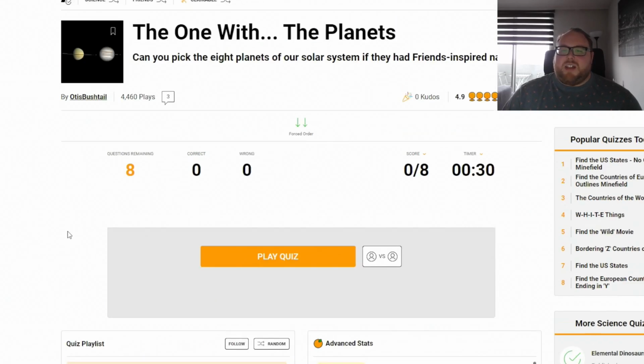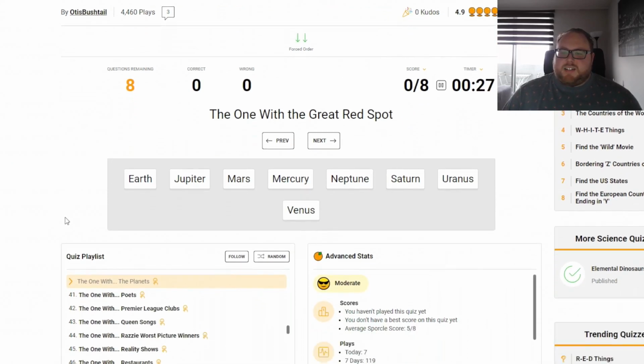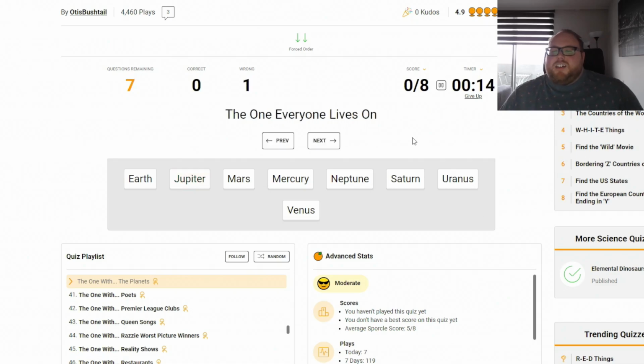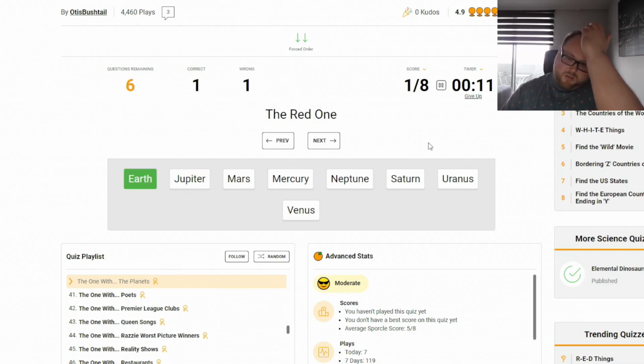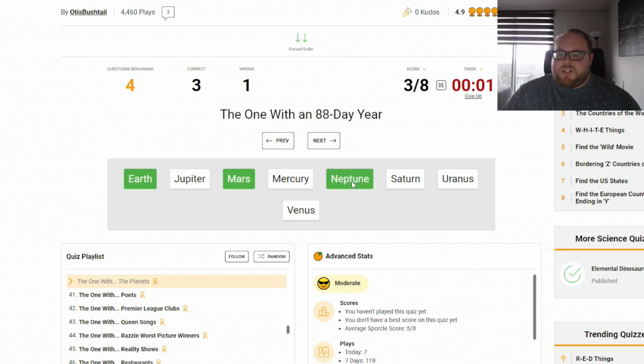All right, the one with the planets. Great. Can you pick the 8 planets of our solar system if they had Friends-inspired names? Sure, play. The one with the great red spot. Oh, frig. I'll skip it. The brightest one, as measured in apparent magnitude. Skip that one. The one with all the rings, Saturn. The one everyone lives on, Earth. The red one, Mars. The one at a blah blah blah angle, skip. The one furthest from the sun. That would be Neptune.